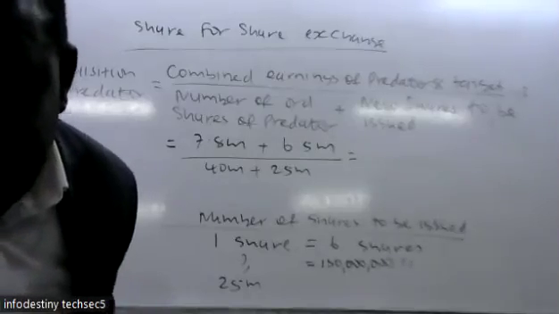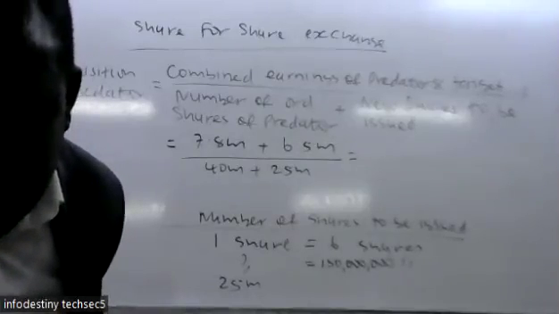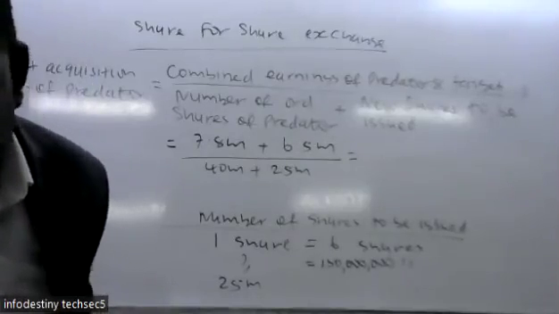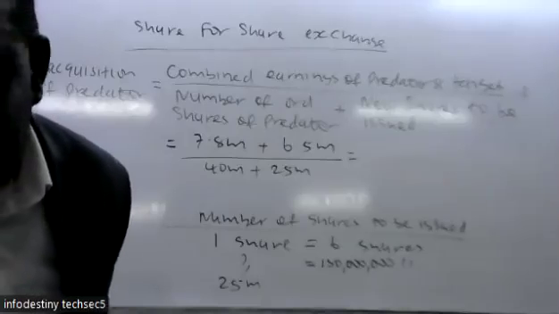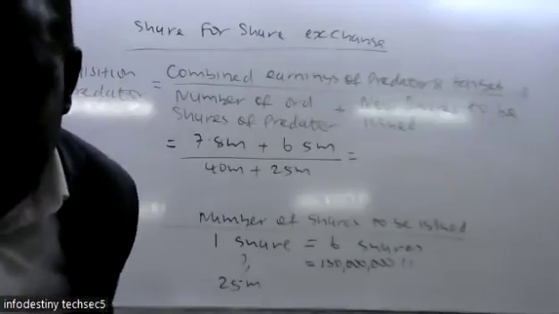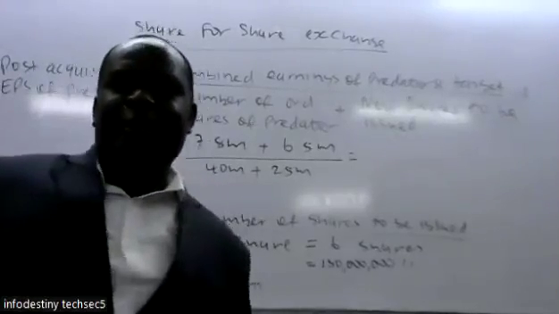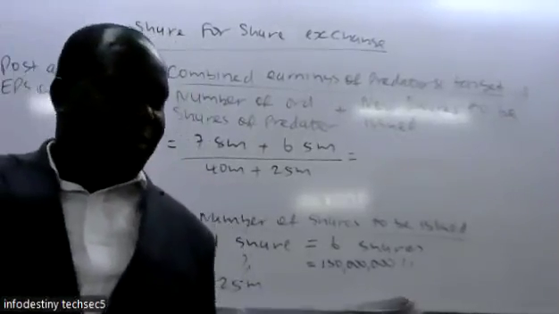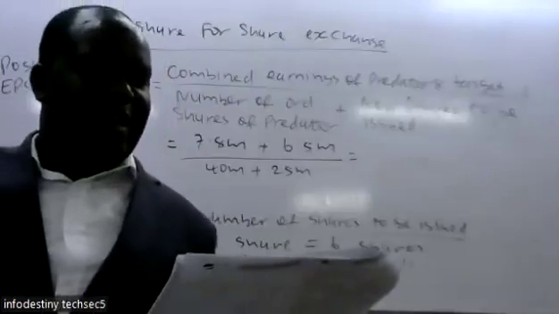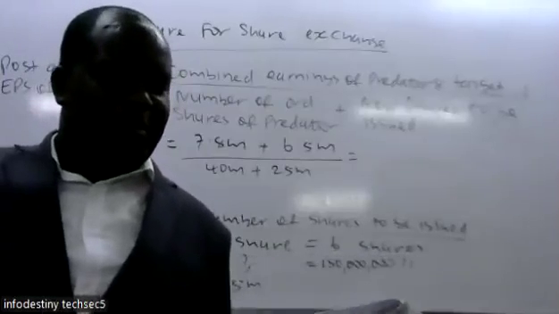Roman letter 1 was pre-acquisition earnings per share. This one is post-acquisition earnings per share. There will be no effect on each other. The other one is before acquisition, Roman letter 1, pre-merger price earnings ratio.